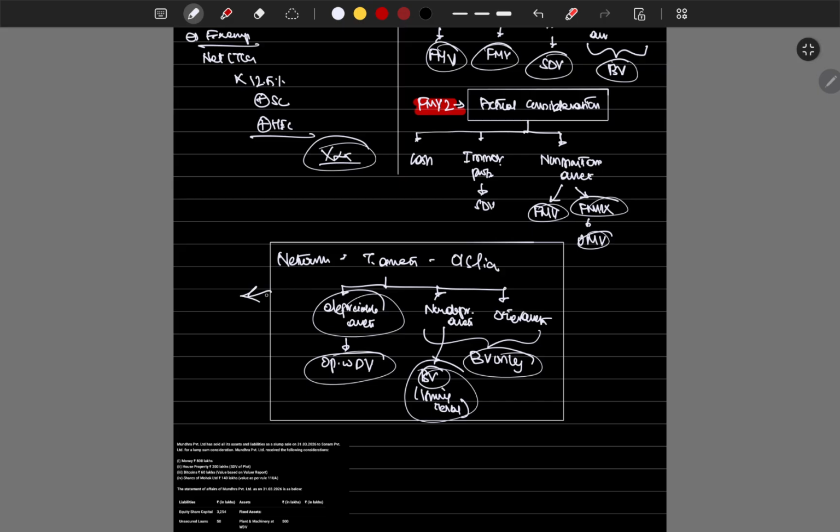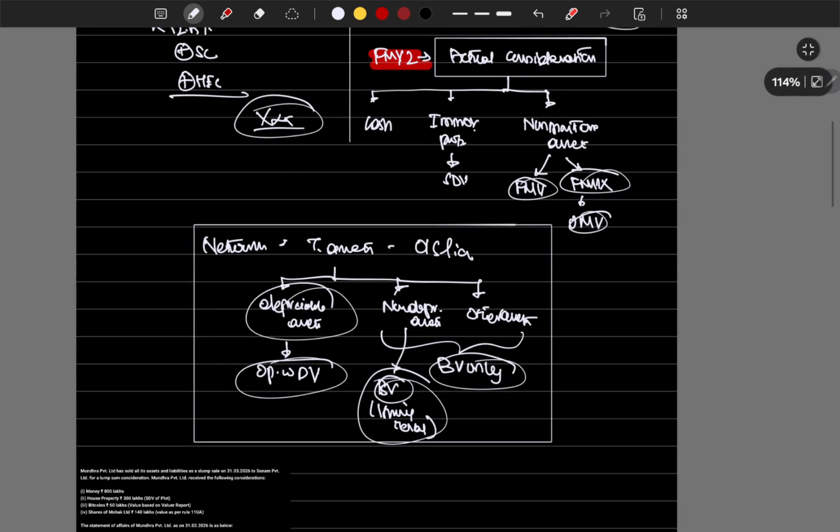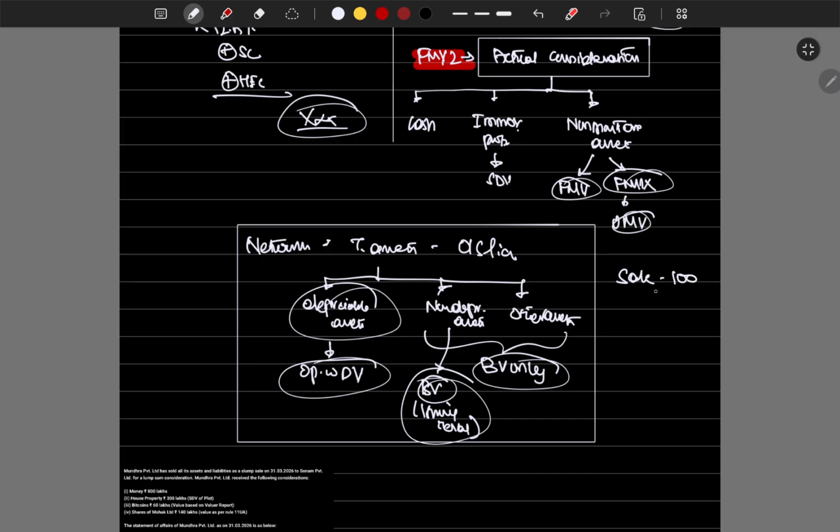If net worth is huge, the LTCG will be less. So I'll just compute here. Sale consideration is 100, no transfer price. Net sale consideration 100, net worth 50, we will have LTCG of 50. We'll be computing tax on this, right? If the sale consideration is less, we'll be calculating tax on only 30. So LTCG reduced, tax will be reduced for the government.